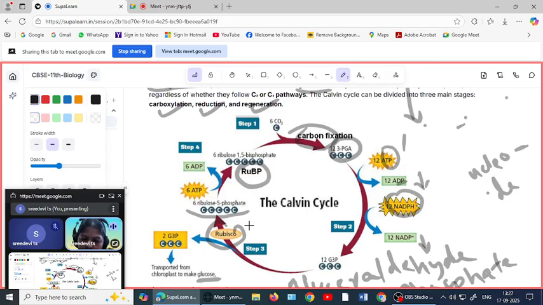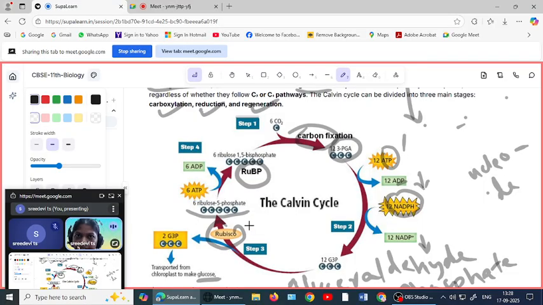This glyceraldehyde 3-phosphate is transported from the chloroplast to the stroma for the production of glucose, and to the remaining glyceraldehyde 3-phosphate, phosphate groups are again added, and it becomes ribulose 5-phosphate, and again ribulose 1,5-bisphosphate. Here again the Rubisco enzyme gets activated, and it will continue the cycle of carbon fixation.